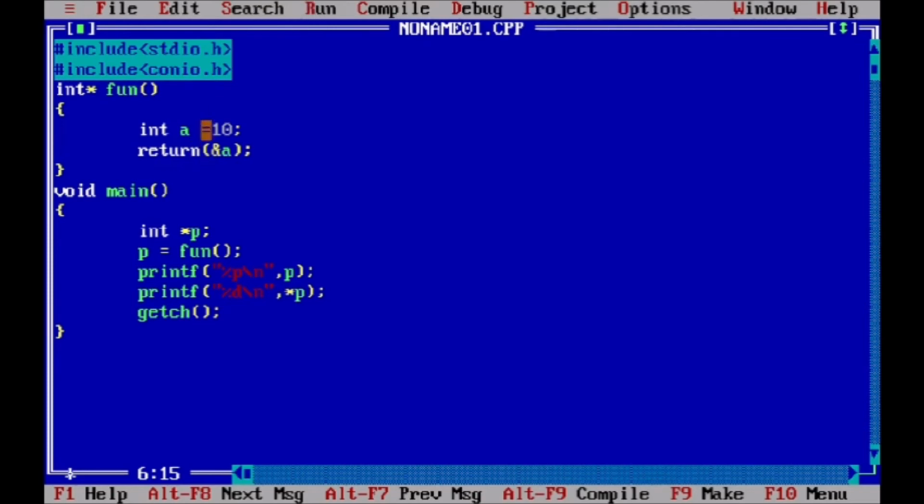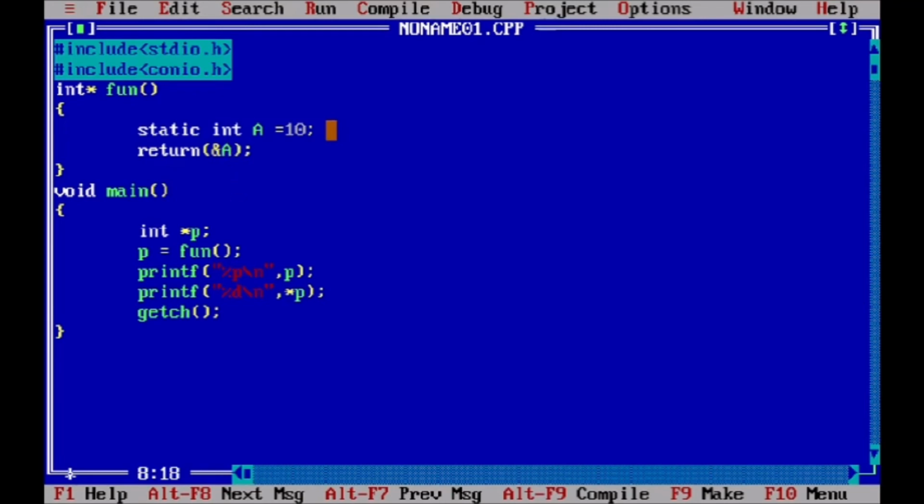Now what can we do? Anyway, we have to access the address of that variable. For that we can use one keyword which is static. So now we declare our variable as static int a. We simply change the variable name to capital A, and then we can use the address of that variable.